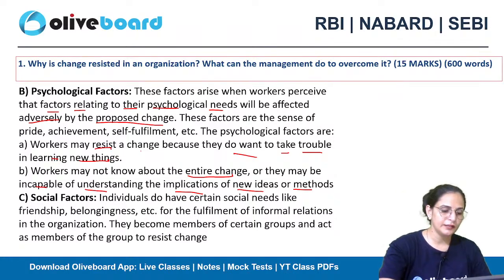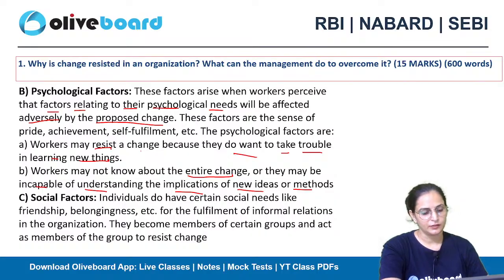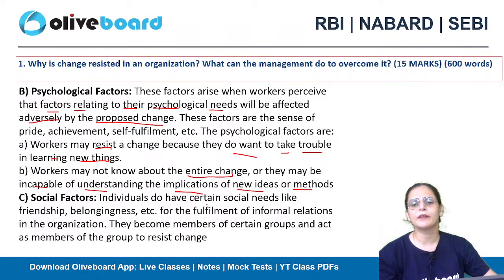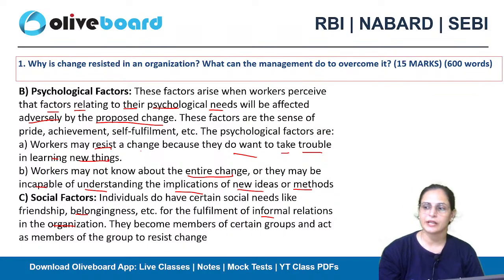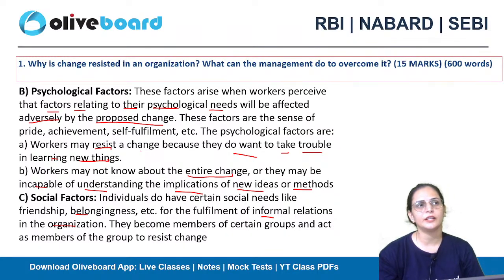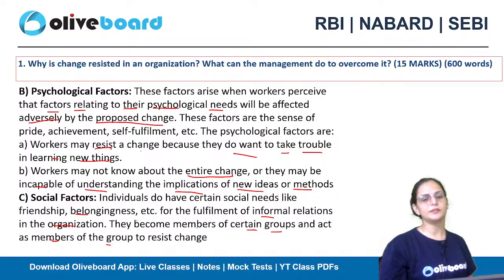Another is the social factor. So, what comes under the social factor? Individuals have certain social needs. Everyone wants the people around them to be connected with them: friendship, belongingness, the fulfillment of informal relations in the organization. Like you have to share what is going on in the organization with your friends. So for that you need certain individuals with you all the time. They become members of certain groups and act as members of the group to resist change.